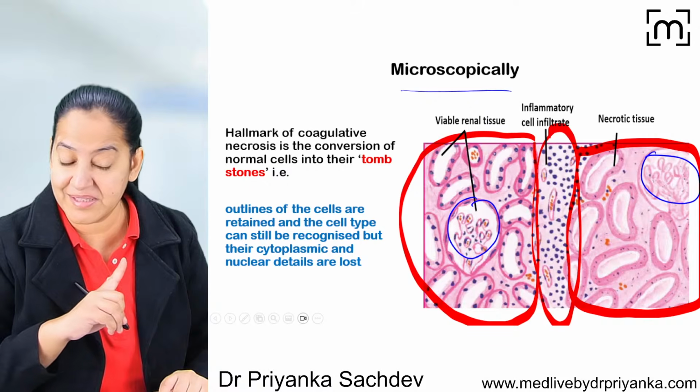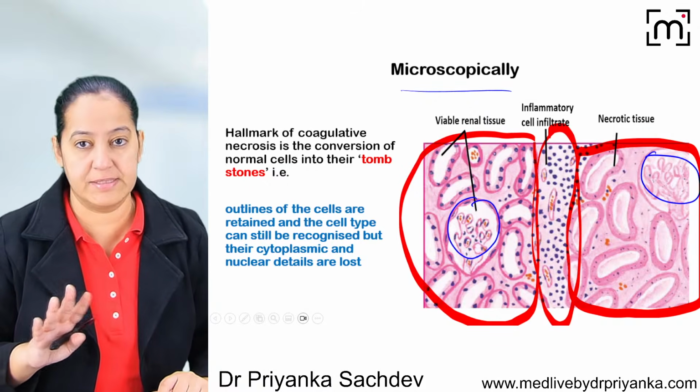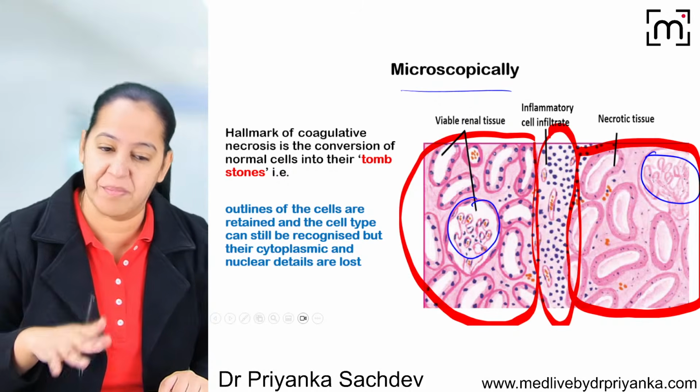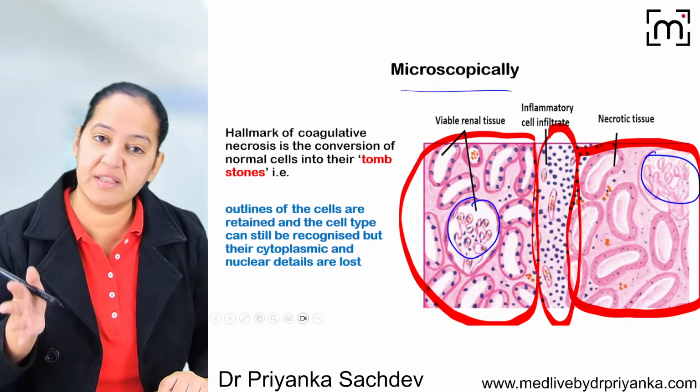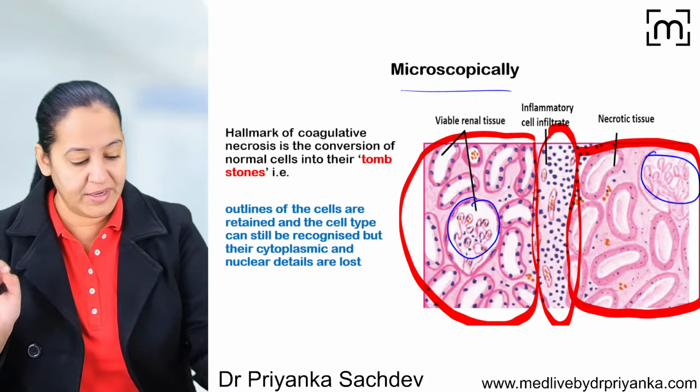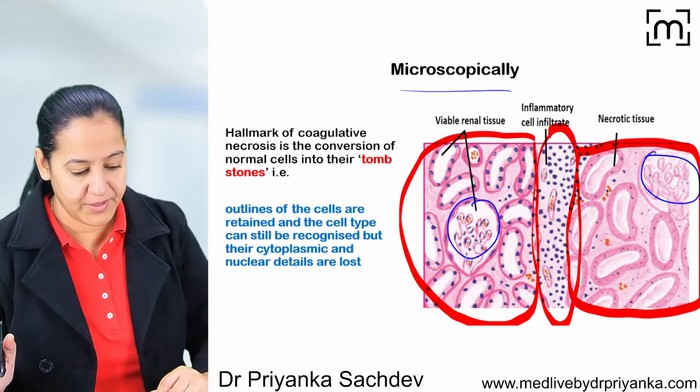I told you necrosis is never without inflammation. Inflammation must be present in necrosis. In all 5 types of necrosis, inflammation must be present, because inflammation is what differentiates apoptosis from necrosis. So inflammation is the hallmark. Got my point? Okay, got it.